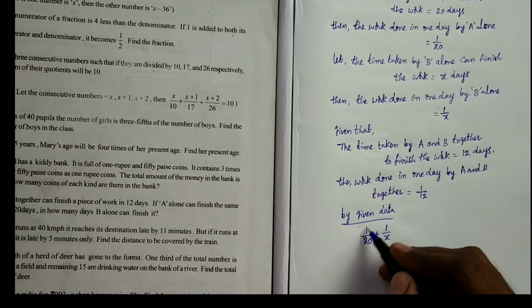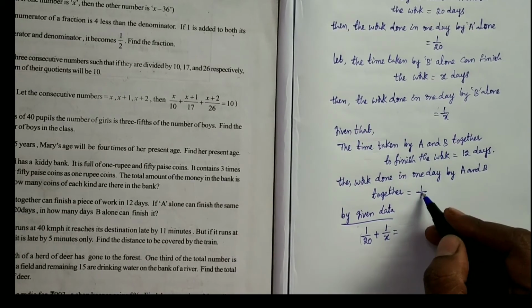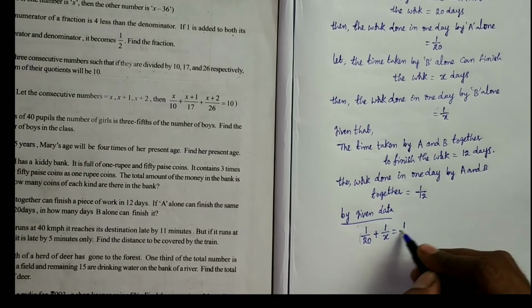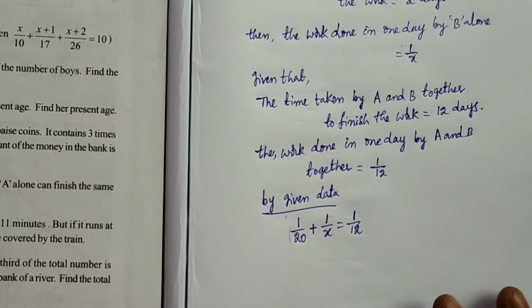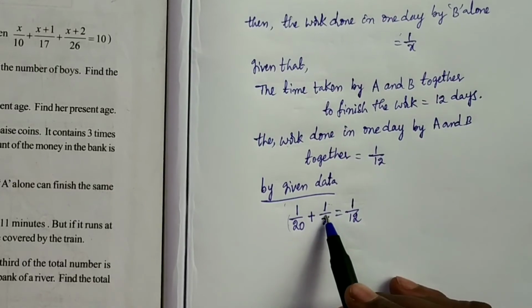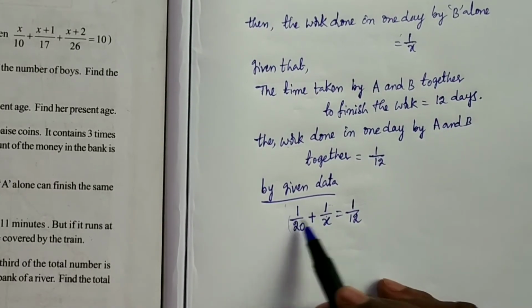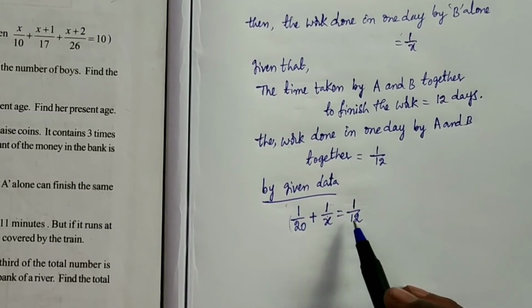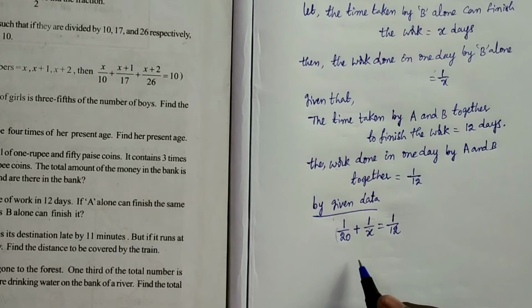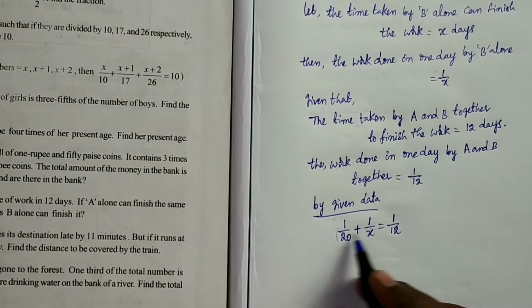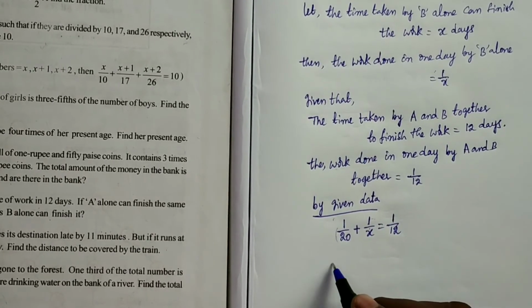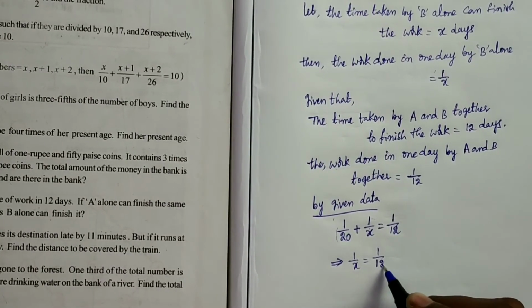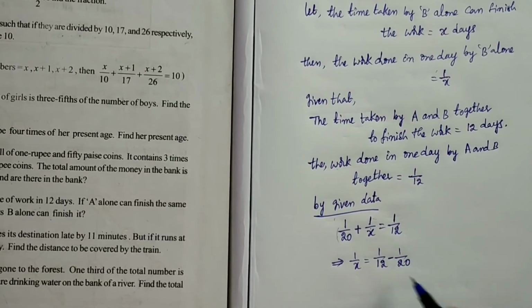Together, A and B, the work done in 1 day is equal to 1 by 12. So this is the given data. Simplify it. Send 1 by 20 to that side. Then 1 by x is equal to 1 by 12 minus 1 by 20.